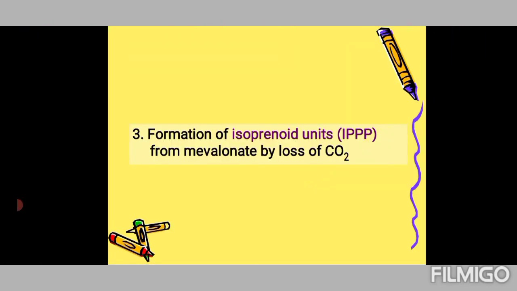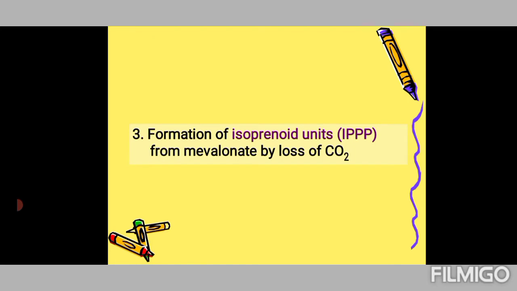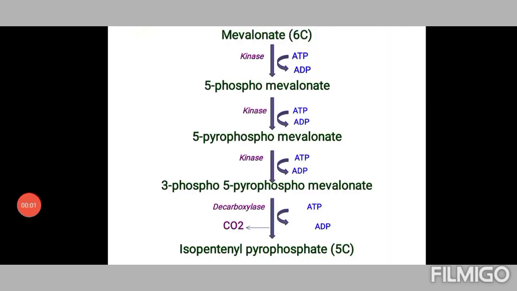So what we have with us now is mevalonate, and we move to the third phase. The third phase is formation of isoprenoid units. So up to the formation of the isoprenoid unit is the third phase. Mevalonate is a 6-carbon compound, and all these 6 carbons have come from acetyl CoA units. That is, 3 acetyl CoA units are involved actually in the synthesis of mevalonate.